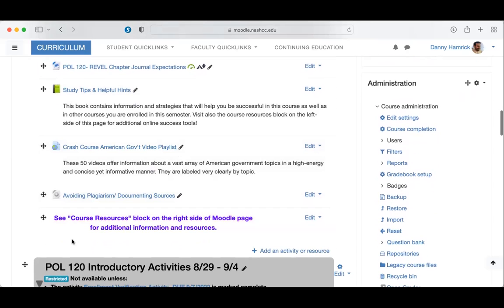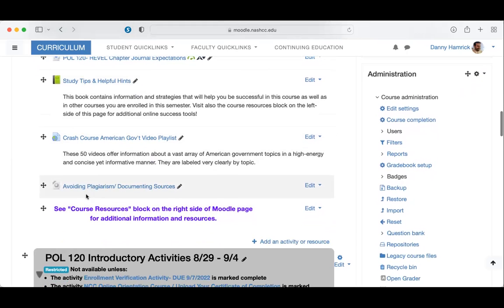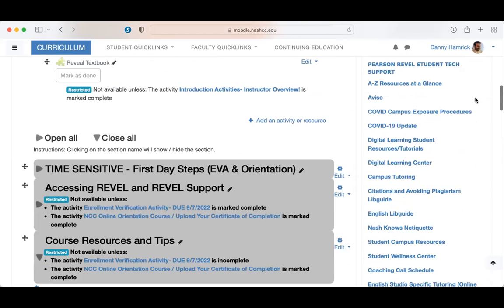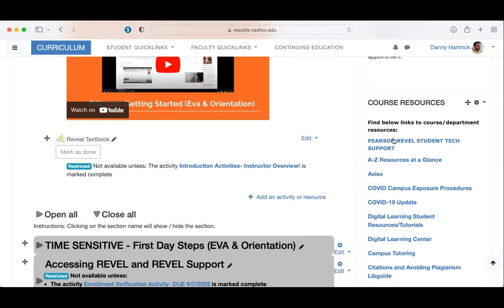You also have a link to how to avoid plagiarism and how to document sources for the essay and the media project that we will do later on in the course, but you don't have to worry about that right now.